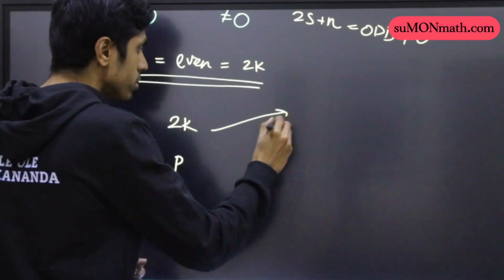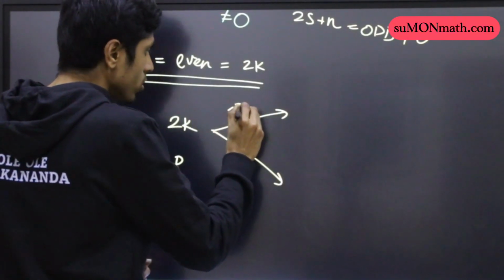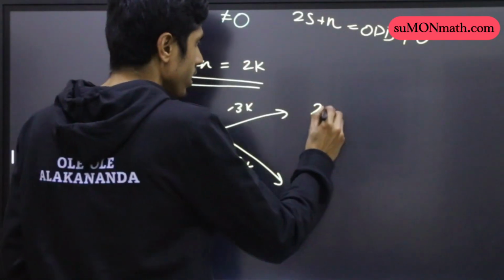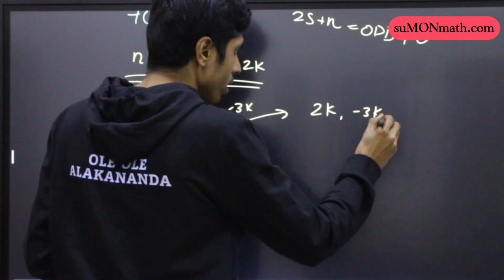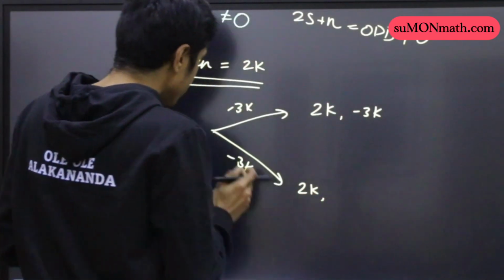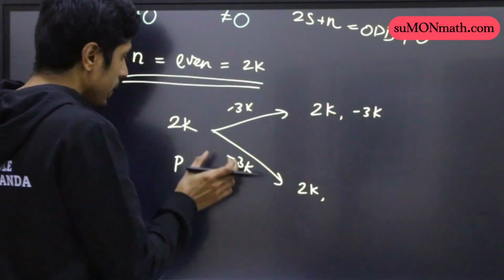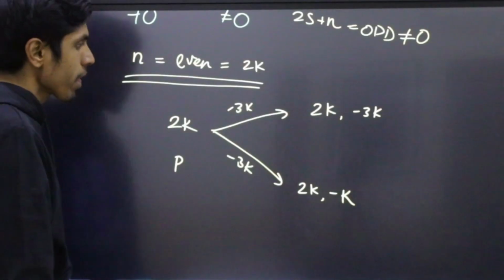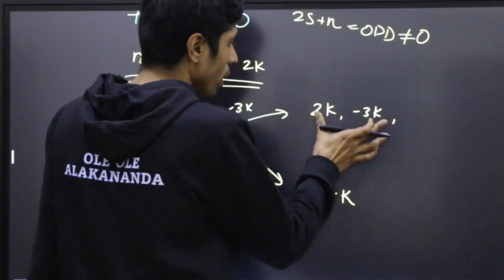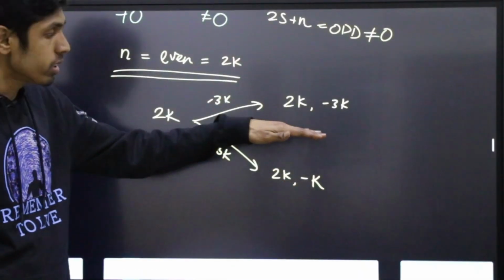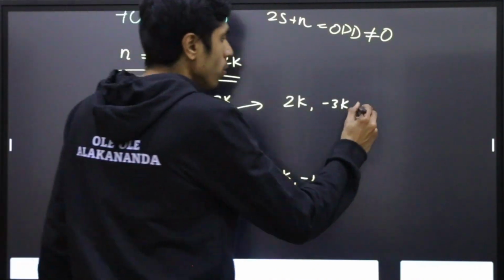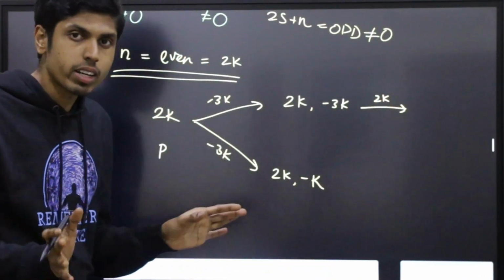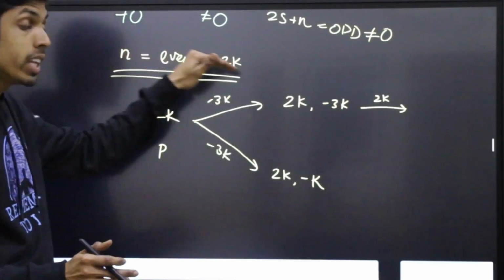Now, Peter claims minus 3k. So the process bifurcates. Either Becky can write the number minus 3k after 2k, or Becky can write the sum of 2k and minus 3k instead. So that will be minus k. So these are the two possibilities. Now over here, the sum of numbers equals minus k.